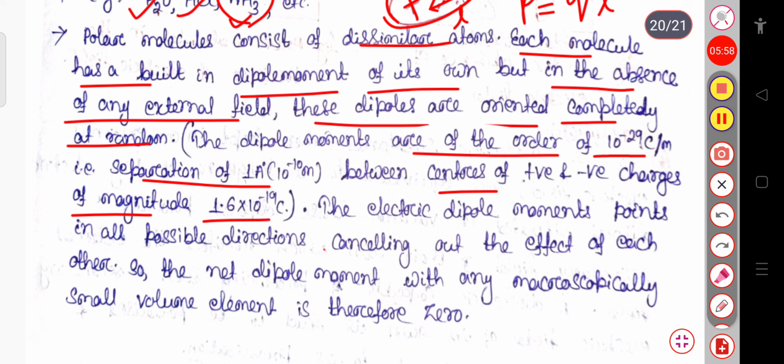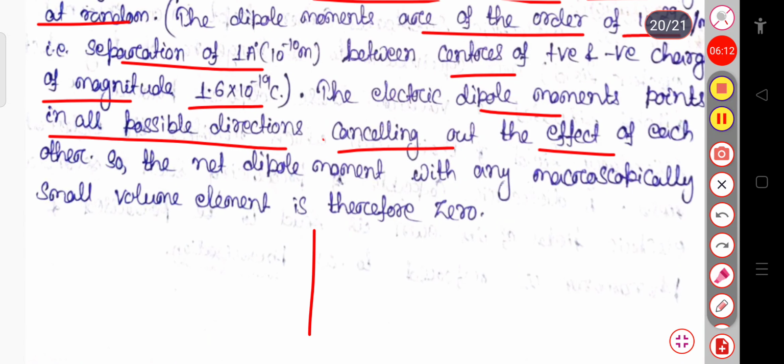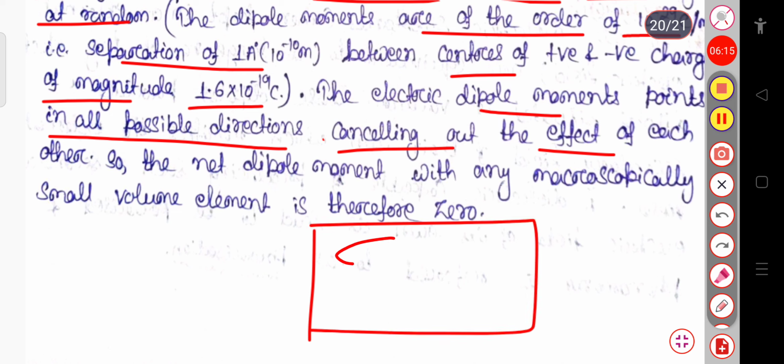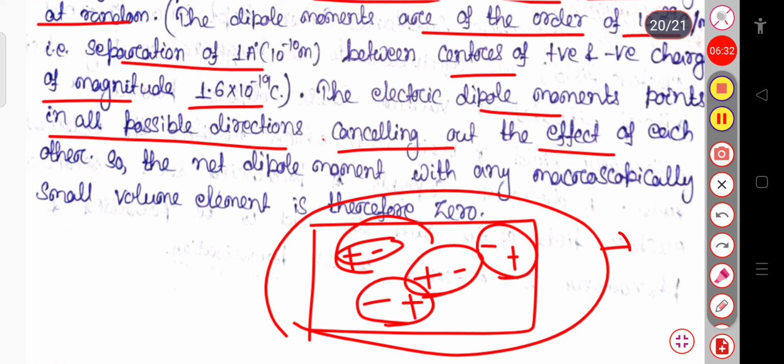The electric dipole moments point in all possible directions, cancelling out each other's effect. The dipoles inside this dielectric material can move in any direction in the absence of an electric field, but they cancel each other's effect, so the dielectric material itself is neutral in nature.